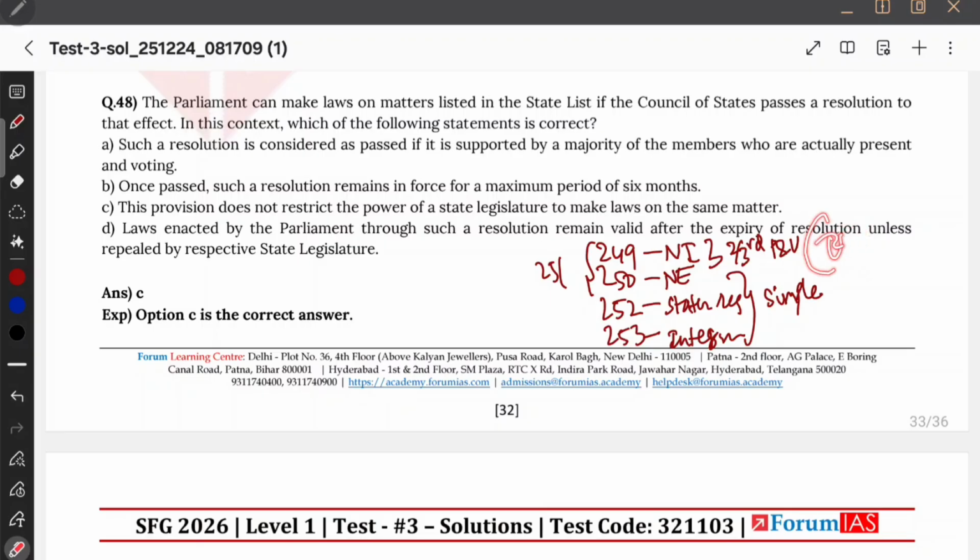The validity period for this is 1 year. That one I know. For 249, the validity period is 1 year. This provision does not restrict the power of state legislature to make laws on the same matter. This is correct. I did not listen that a state legislature will not have the power. This is correct. Laws enacted by the parliament through a resolution remain valid after the expiration of the resolution unless repealed by the respective state legislature. No, because I said there is an expiry period of 1 year. So this option is wrong. The only option that we saw is C.